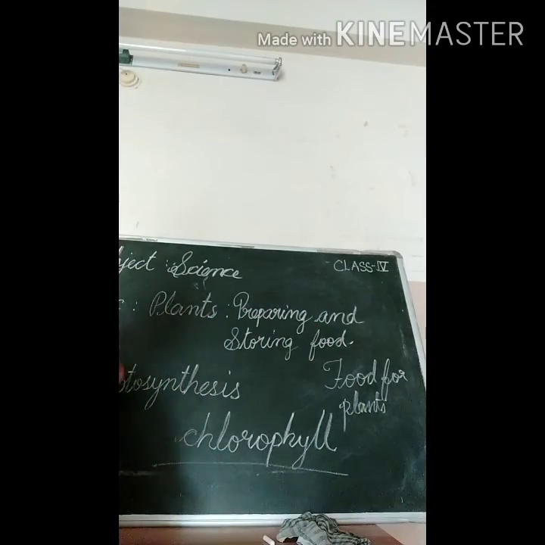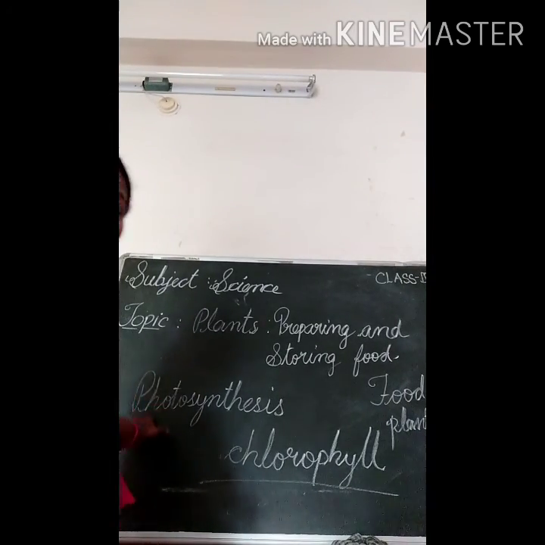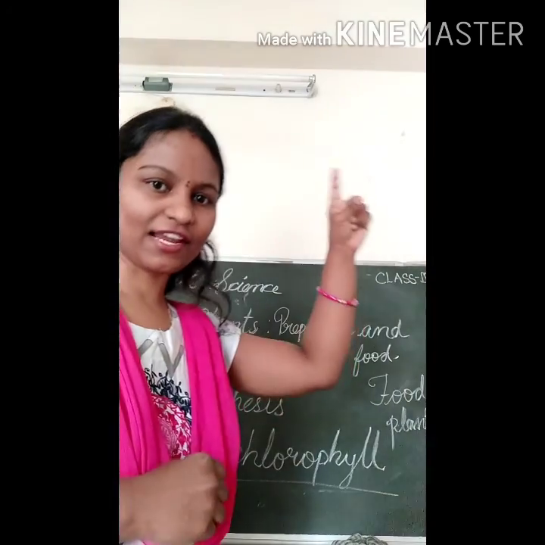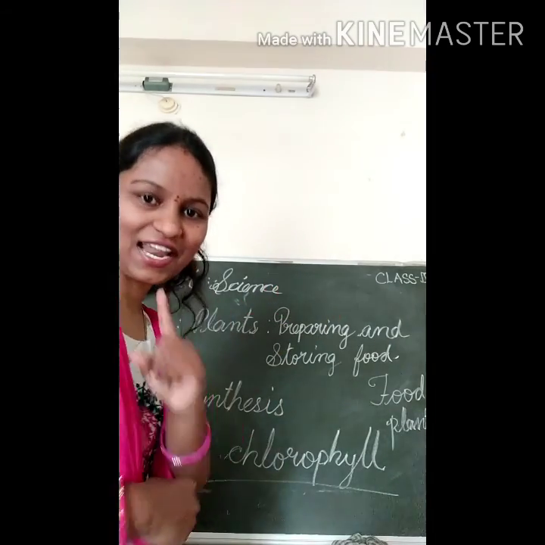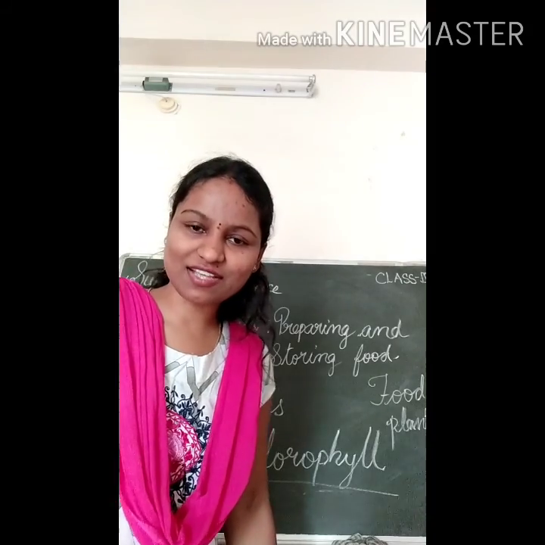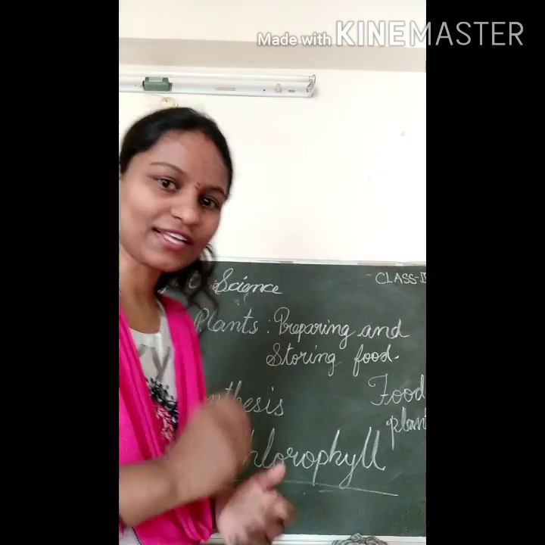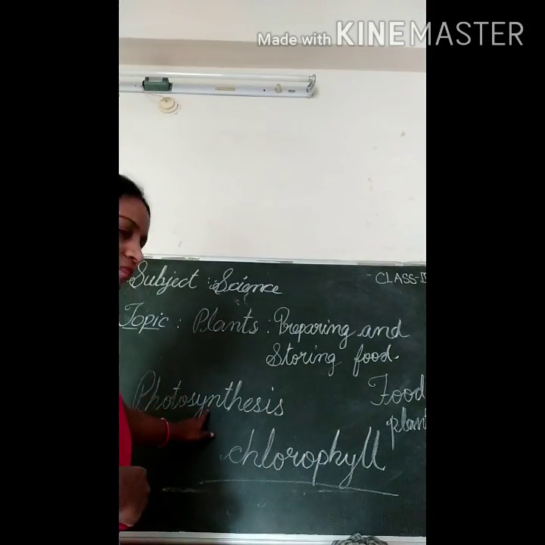photosynthesis. As you can see here, photosynthesis. Photosynthesis means photo, P-H-O-T-O, photo. Photo means light. Here you can see the tube light. What does it give us? Light. Yes, exactly, that's light only. And the sunlight, the sunlight also gives us light. Next one is synthesis.